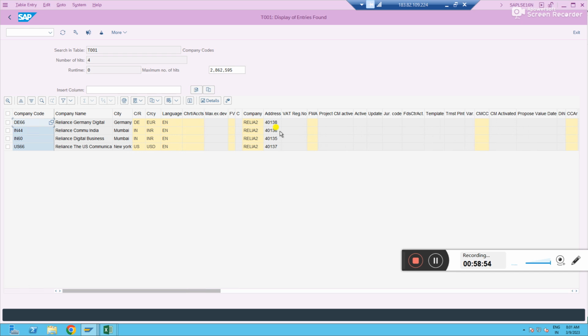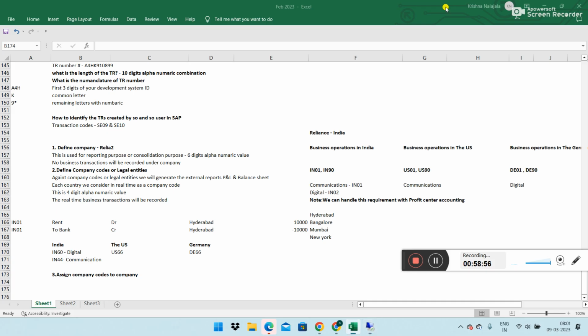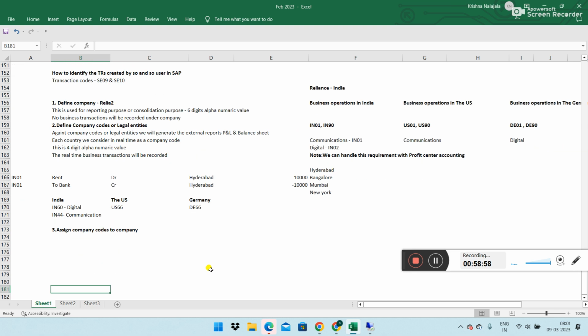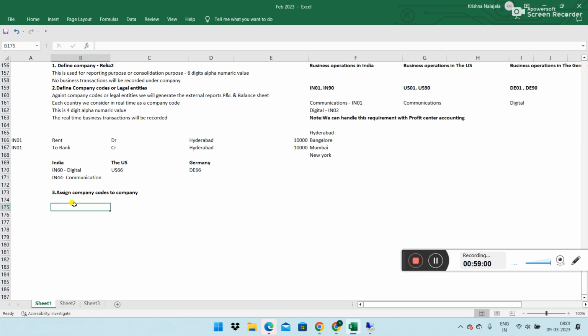The configuration you added was saved, and in the table we have also seen the modifications appear. Now here you need to understand a relation. One company code can be assigned to one company.